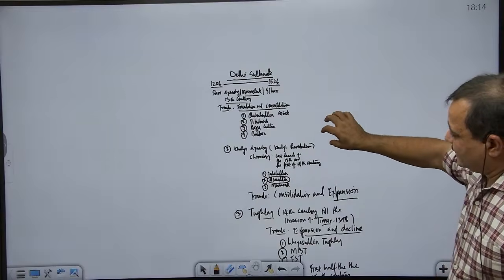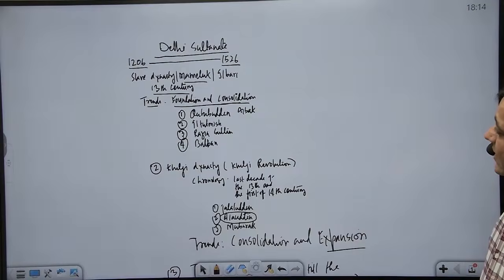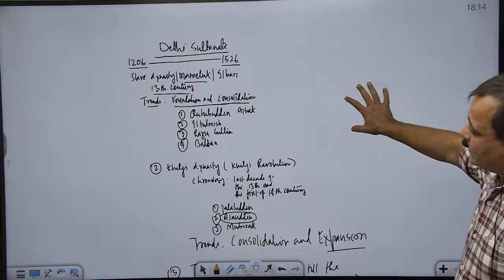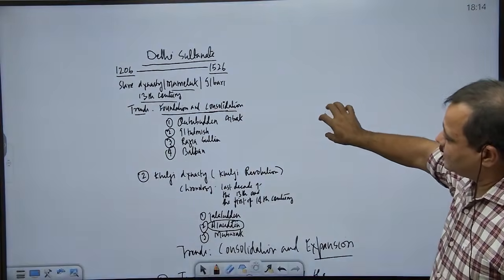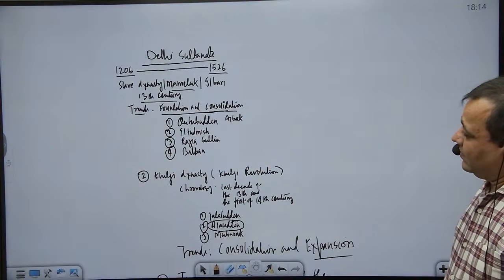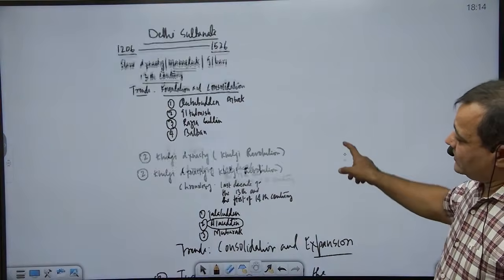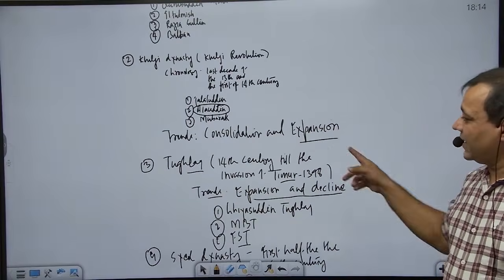Delhi Sultanate, the first dynasty, the slave dynasty, Mamluk dynasty or Ilbari dynasty; foundation and consolidation of the Delhi Sultanate is associated with this dynasty. Then we have the Khilji dynasty. This dynasty is associated with consolidation and expansion.